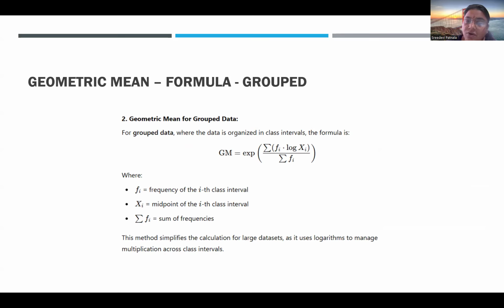Here fi is the frequency of the ith class interval, xi is the midpoint of the class interval, and the summation of fi is the sum of frequencies. While practicing the examples and formulas, it will be very clear for you to understand this.